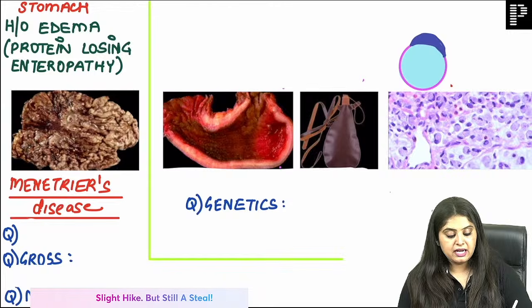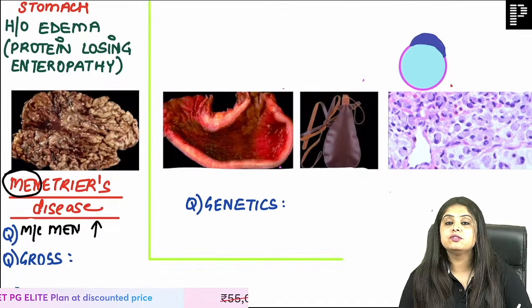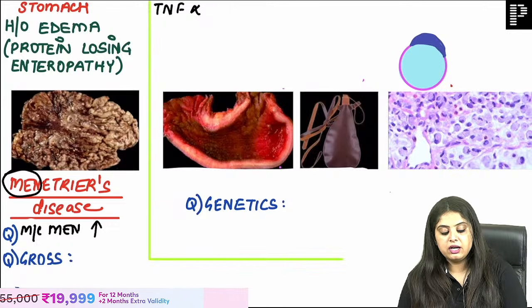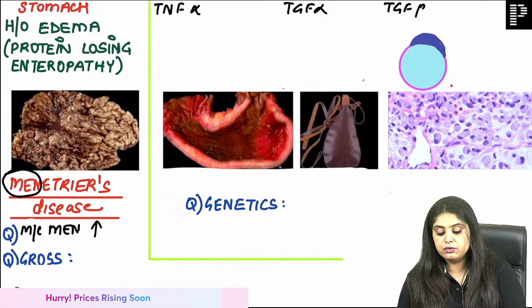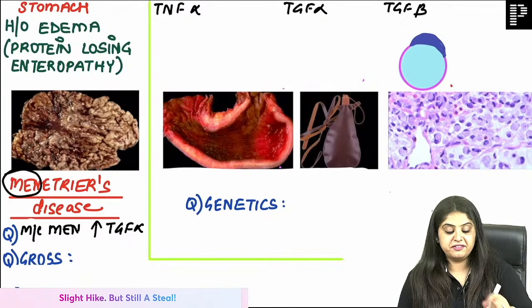Ma'am, yes, Menetrier disease is more commonly seen in men. And why does this happen? Due to an increase. My options to you are TNF alpha, or TGF alpha, or TGF beta. These are my three options to you. Ma'am, it is due to increase in TGF alpha. You will tell me all three after 5 minutes.